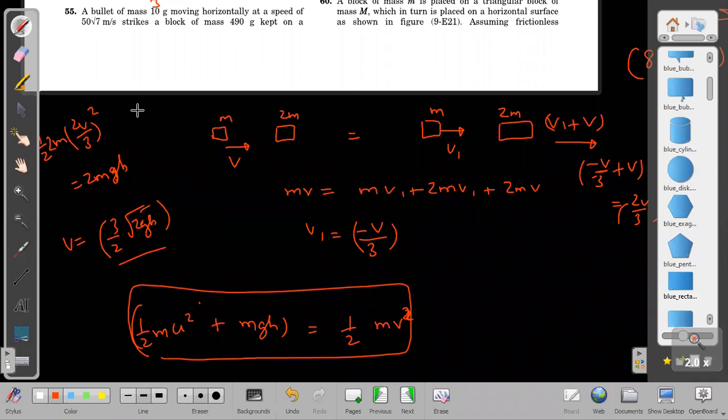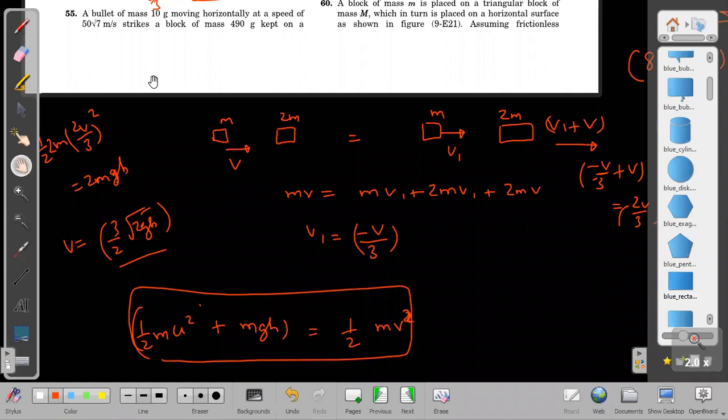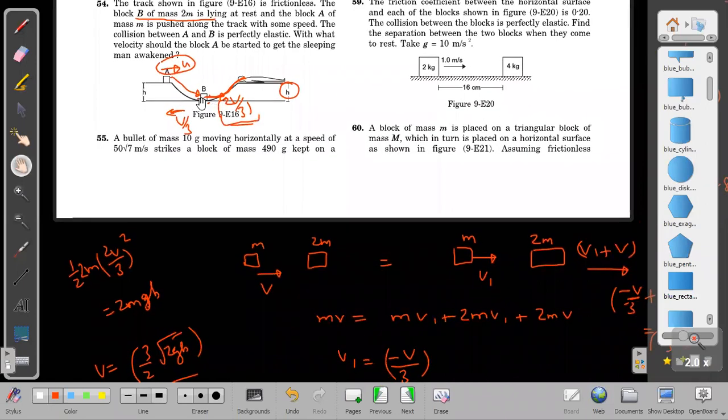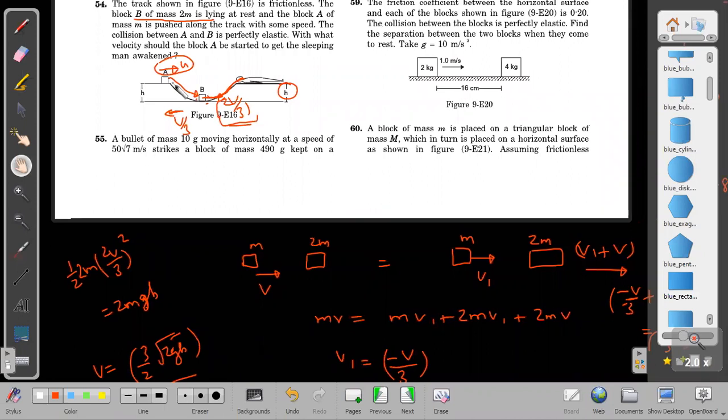Correct, the answer is root over 5 by 2 gh. So we have to apply these equations multiple times. You observe: first conservation of energy from A to B, then conservation of momentum in the bottom part. After that, conservation of energy from here, then conservation of momentum here, then conservation of energy from here. Three equations in total, and then we get the answer.